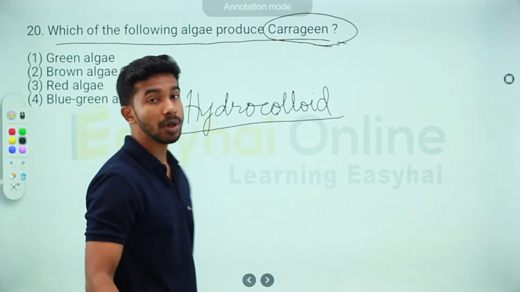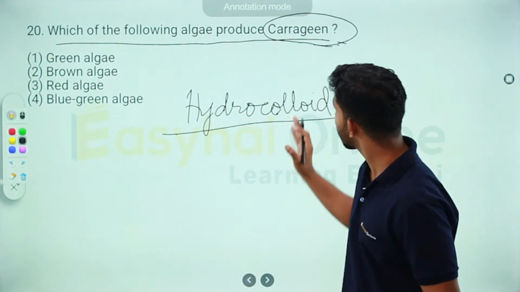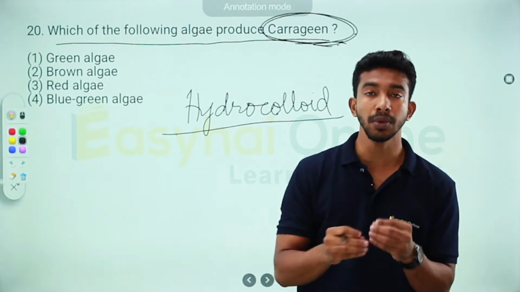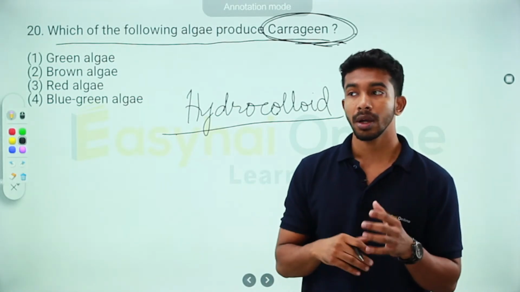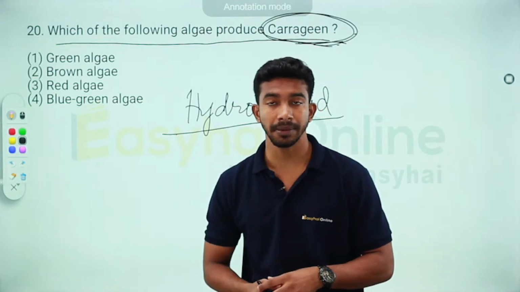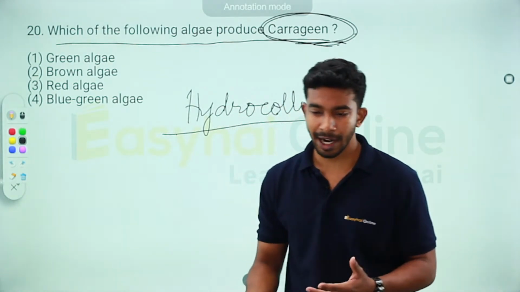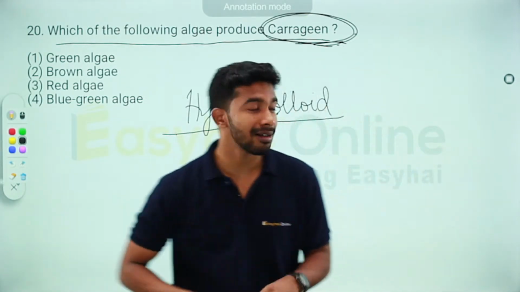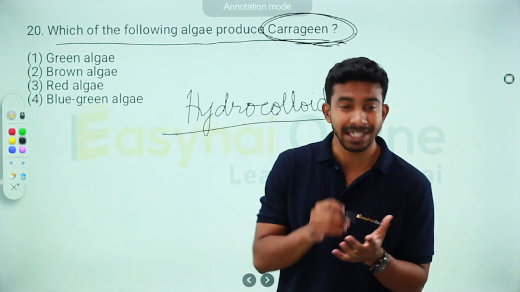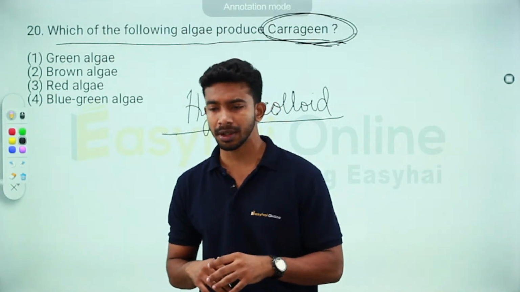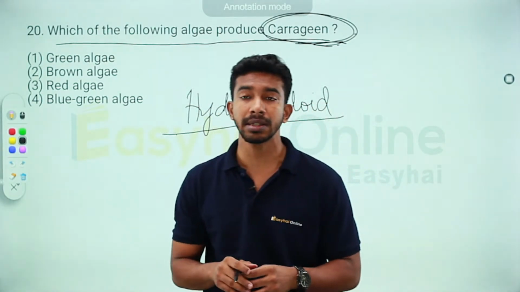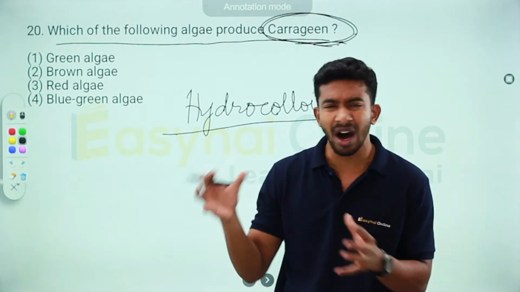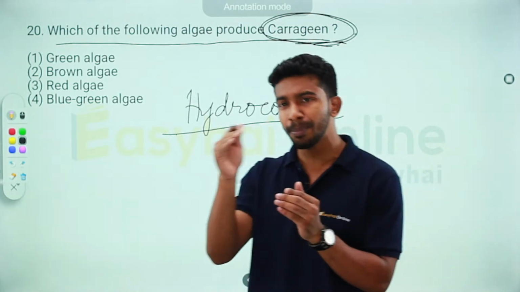That is, it holds on to water, and this particular substance, carrageenan, finds a lot of use in your cuisines, in the food industry. When you have Gordon Ramsay coming up and saying, "These flies, they're having a party in my mouth," that industry. Texture is a really important part of the food industry. Your sauces have to be of a particular consistency. Your jellies, your ice creams, your ice cream shouldn't be too hard, it shouldn't be too runny, it has to be of a particular consistency.